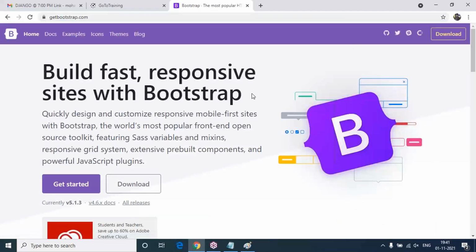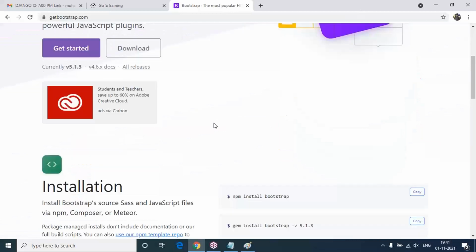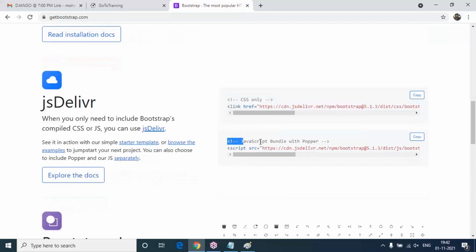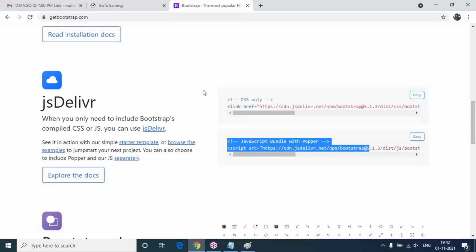Now the official website is here. Let's click on it. In our application development, we are not going to write Bootstrap code manually. You can see the CSS, Bootstrap styling. If you want, you can copy this link. For JavaScript functionality and styling, you can copy the script and paste it into your Django framework application development, and automatically the service will come from this website only.